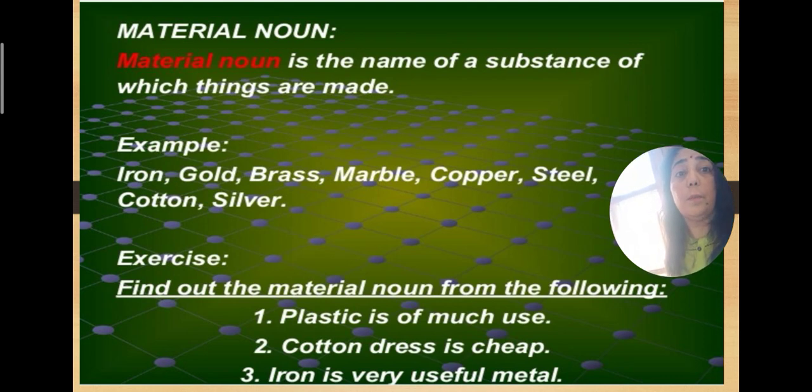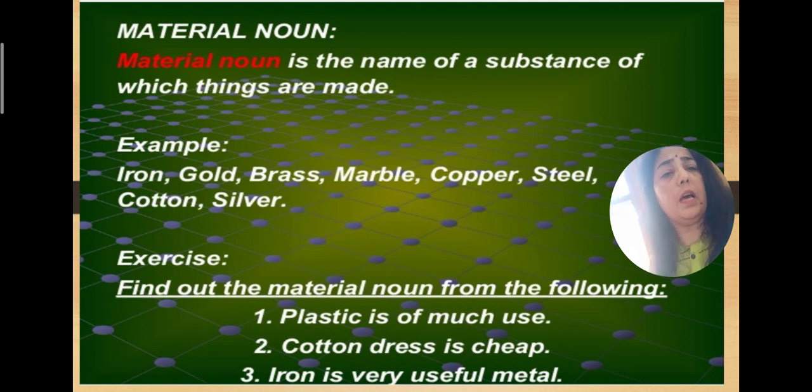Then gold, brass, marble, copper, steel, cotton, silver, they are materials used to make other things. This door is made of wood. So wood is a material noun because wood is used to make other things: a door, a window, a bed, a table.